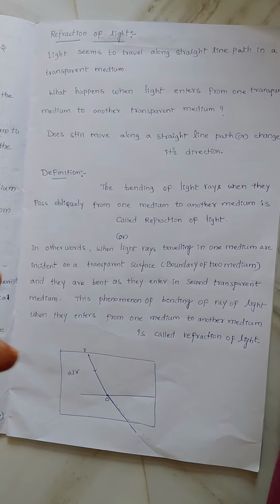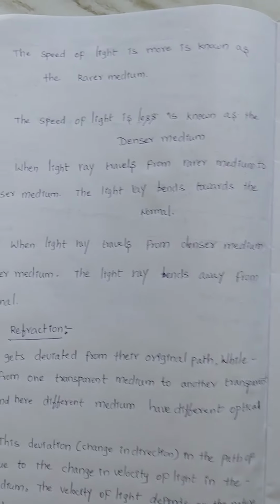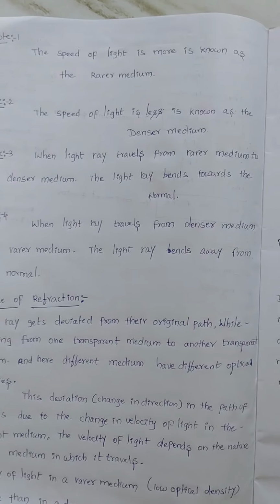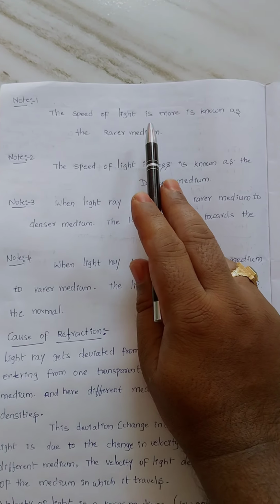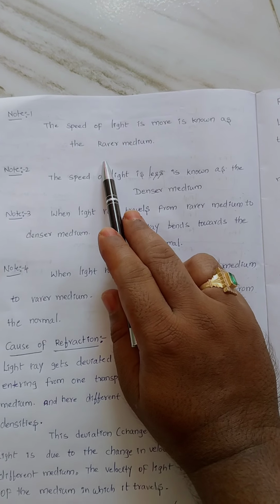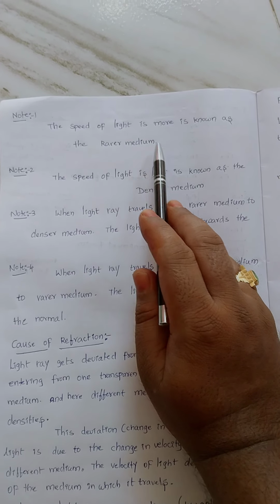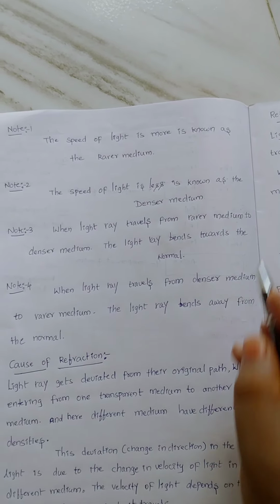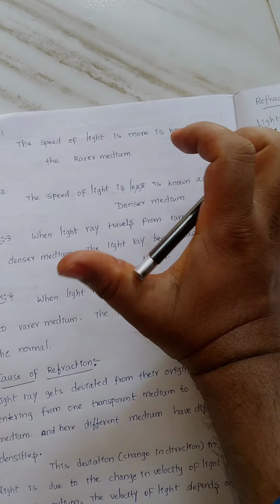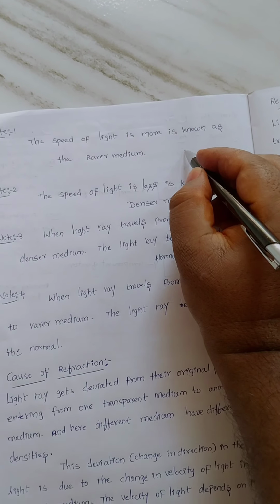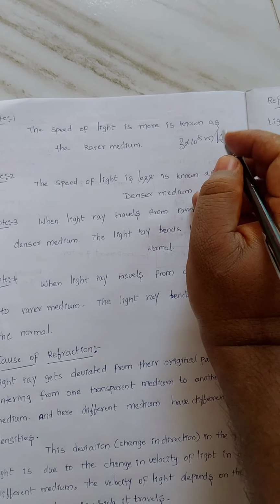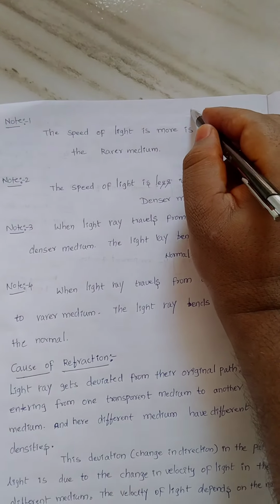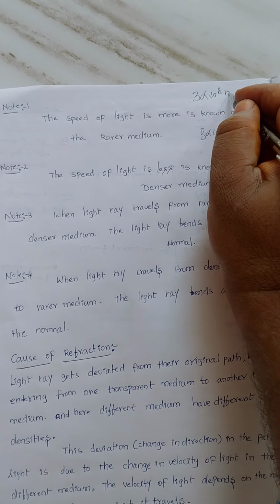Just listen carefully. For the first note point, the speed of light determines the rarer medium. Whenever the speed of light is more, for example in air, what is the speed of light? 3 × 10^8 meters per second. But we know very well that the speed of light in vacuum is also 3 × 10^8 meters per second.